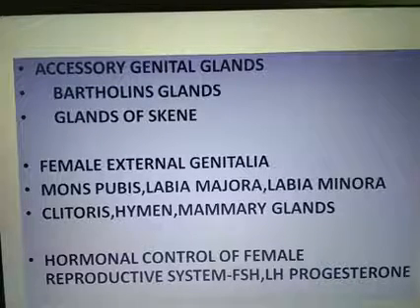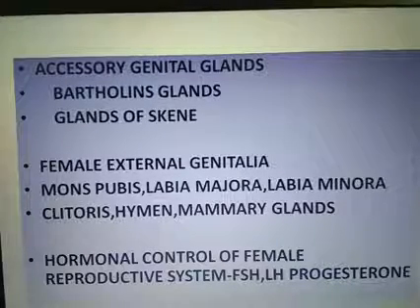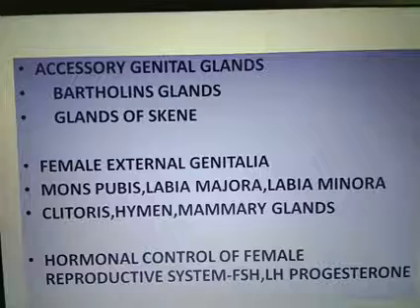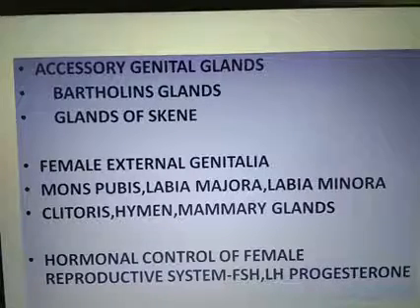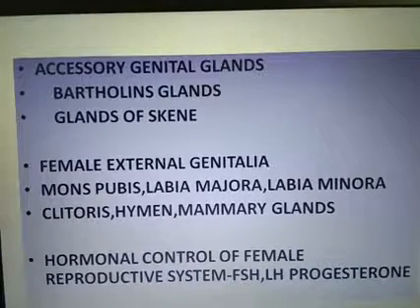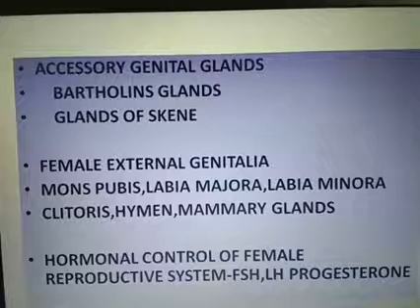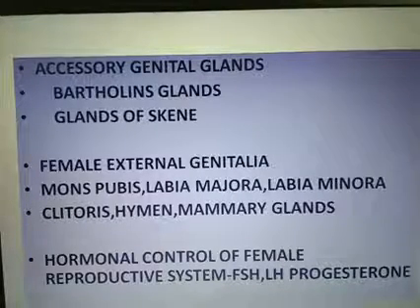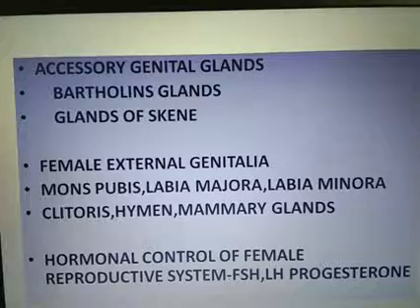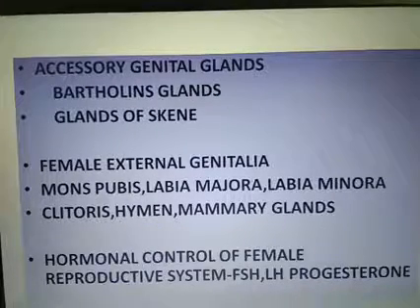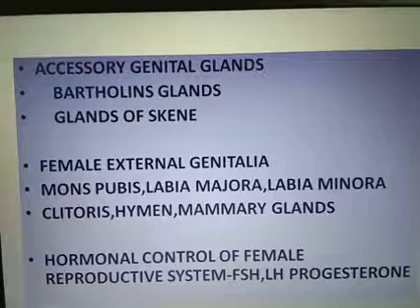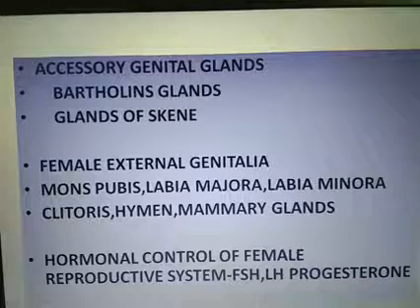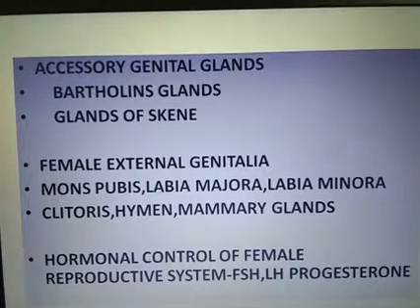This Bartholin's gland corresponds to the bulbourethral gland of the male, and the gland of Skene corresponds to, or is homologous to, the prostate gland of the male.